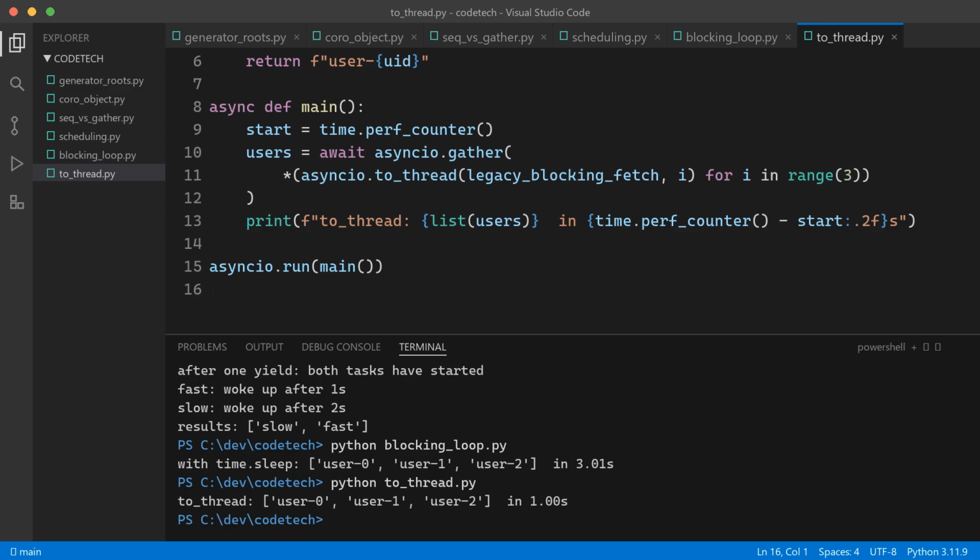And if you remember our GIL discussion from the Python internals video, threads waiting on sleep or I/O release the lock, so they genuinely overlap. Blocking code belongs in threads. Async code belongs on the loop, and to_thread is the bridge between the two worlds.